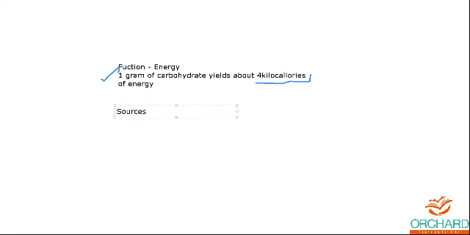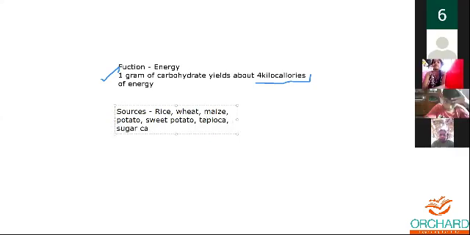Some major sources are rice, wheat, maize, potato, sweet potato, tapioca, sugarcane, banana, papaya, and mango.